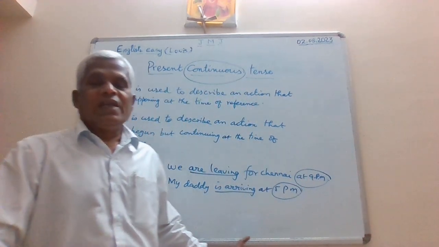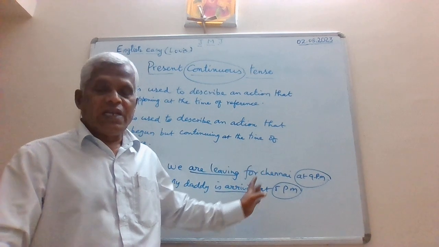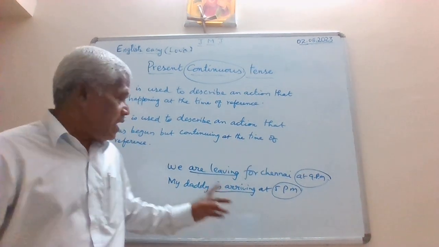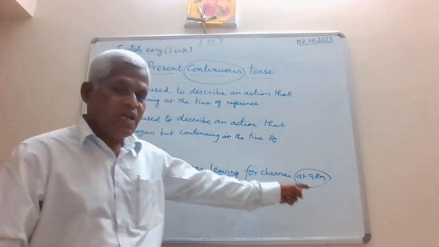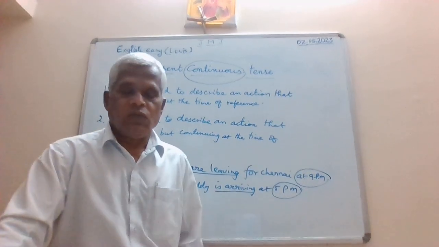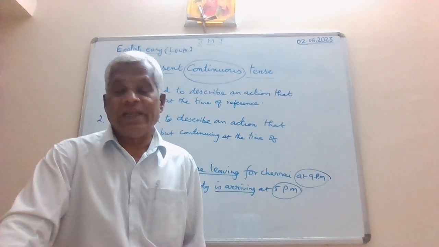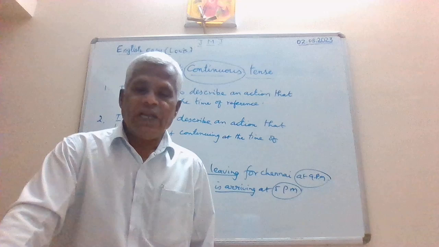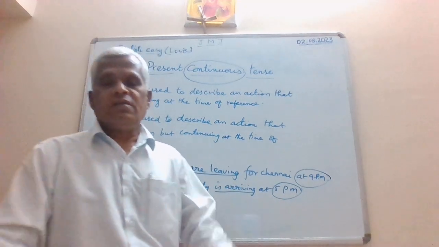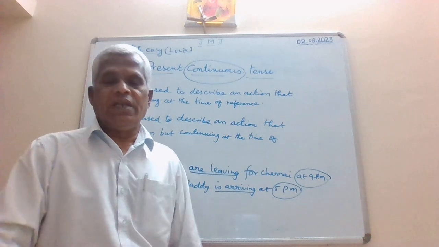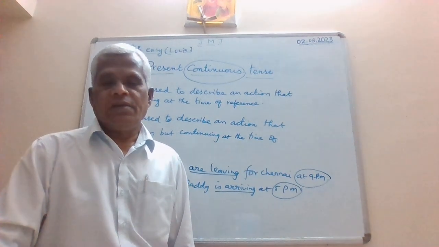For example, if I write the sentence in the morning about 10 o'clock, remember that I am saying, okay, we are leaving for Chennai at 9 p.m. What time am I saying that? In the morning at 10 o'clock. So, I have the right to say, we are leaving for Chennai at 9 p.m. So, be ready, get ready, be alert.